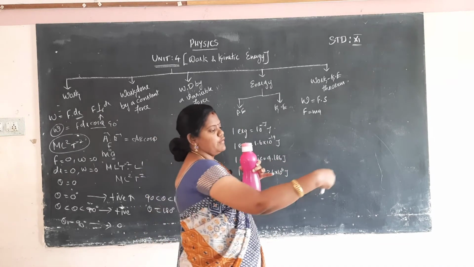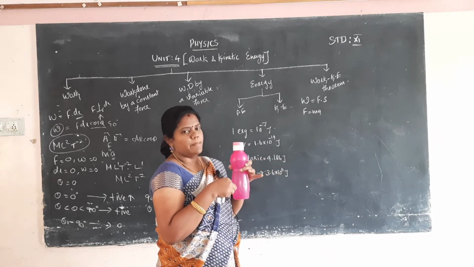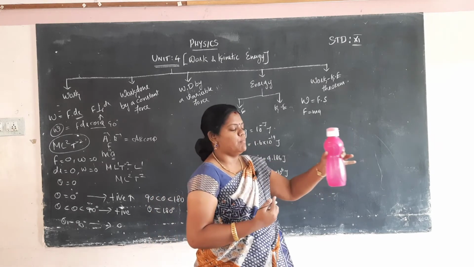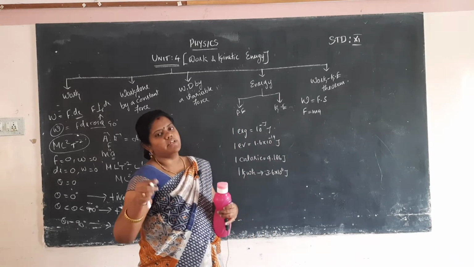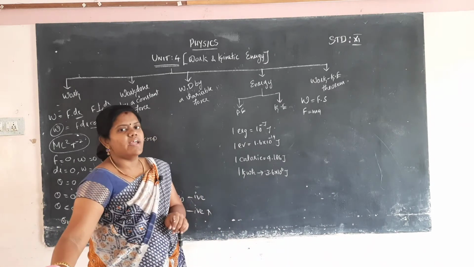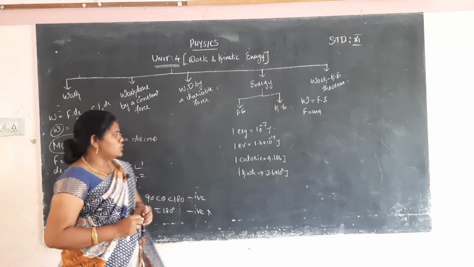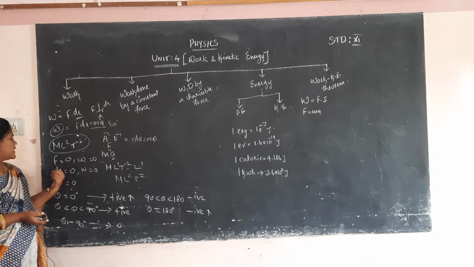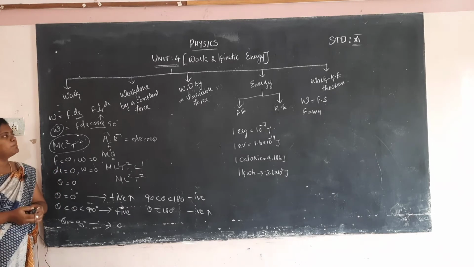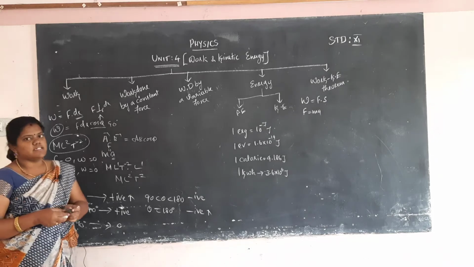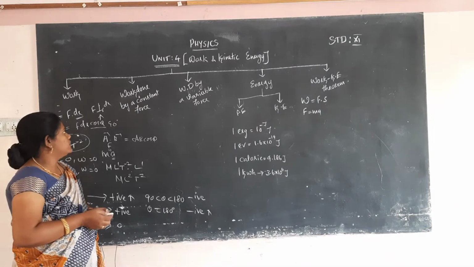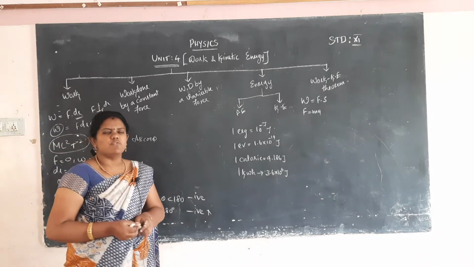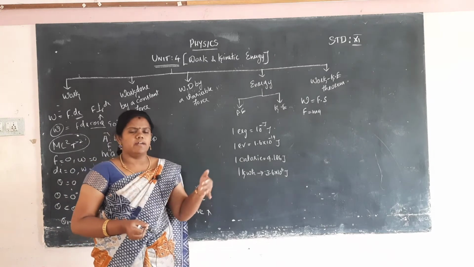The force is applied in the vertical direction, while the object moves in a forward motion. So a 90 degree angle is present between the force and displacement, and at that point no work is done. So no work is done with respect to 0 force, 0 displacement and 90 degree angle. Clear? So what is work, and what are the factors that affect work done? Next, I will go for work done by a constant force. We apply a constant force on a body and the body is continuously displaced.